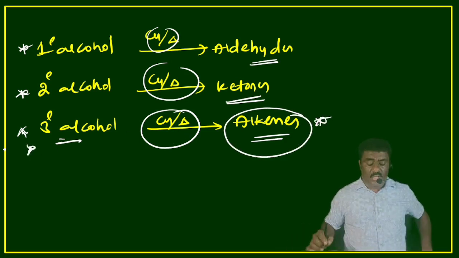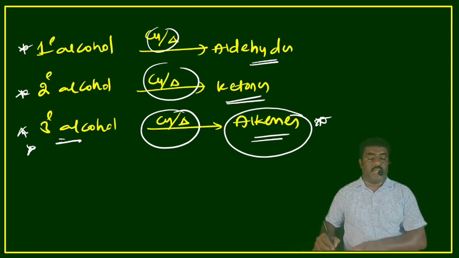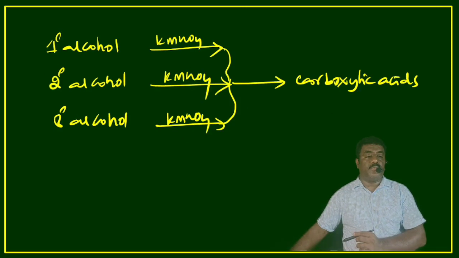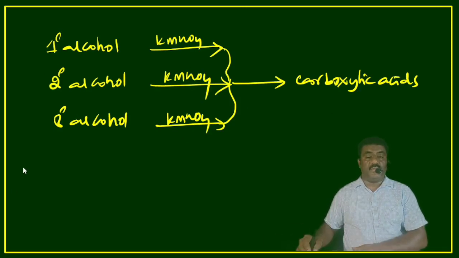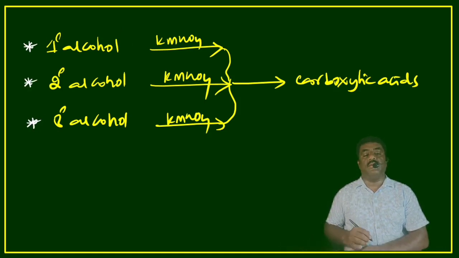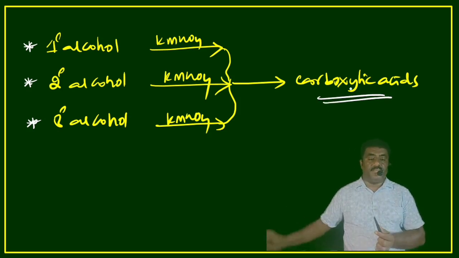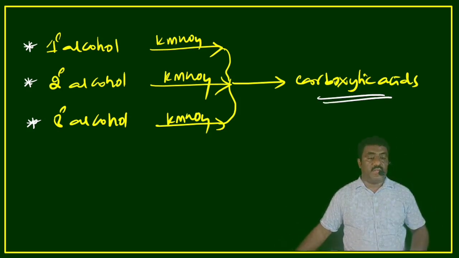Now, have a look at the next reaction. Primary alcohol, secondary alcohol and tertiary alcohol in presence of KMnO4 give carboxylic acids.